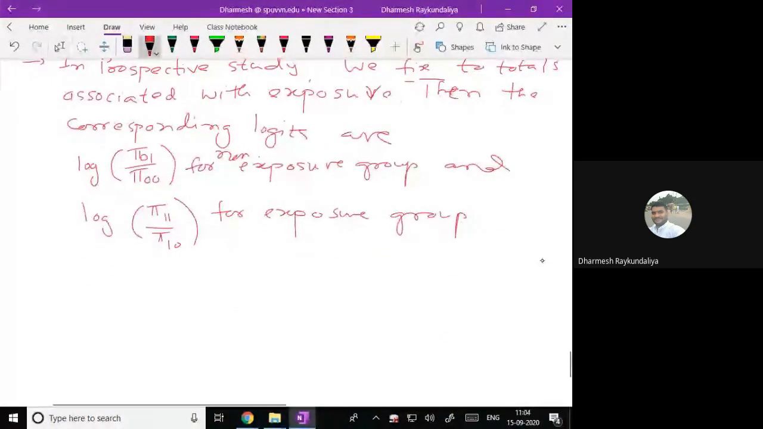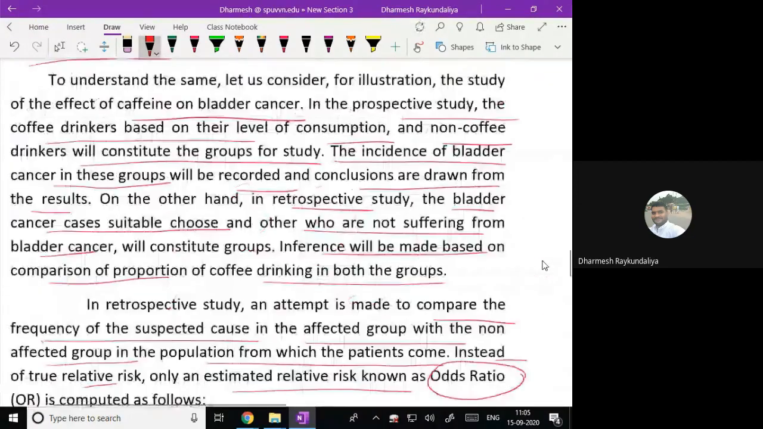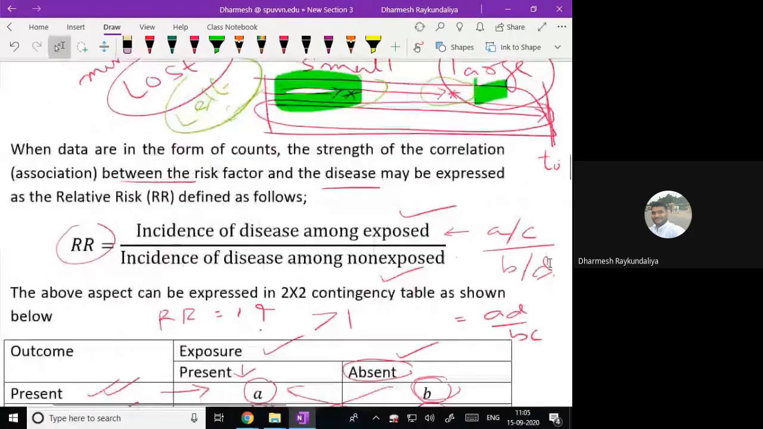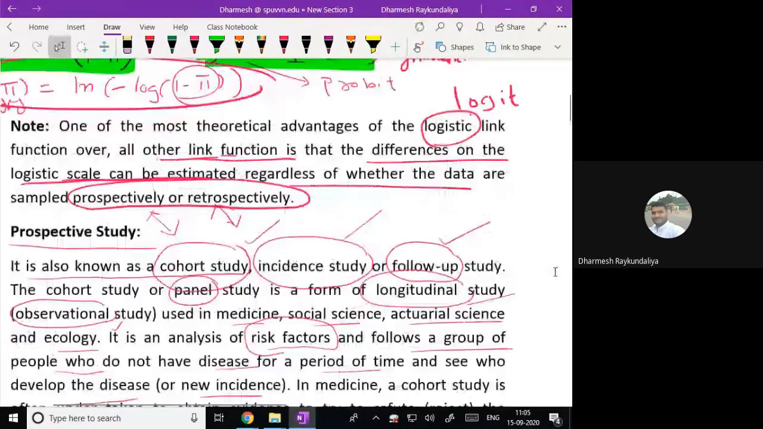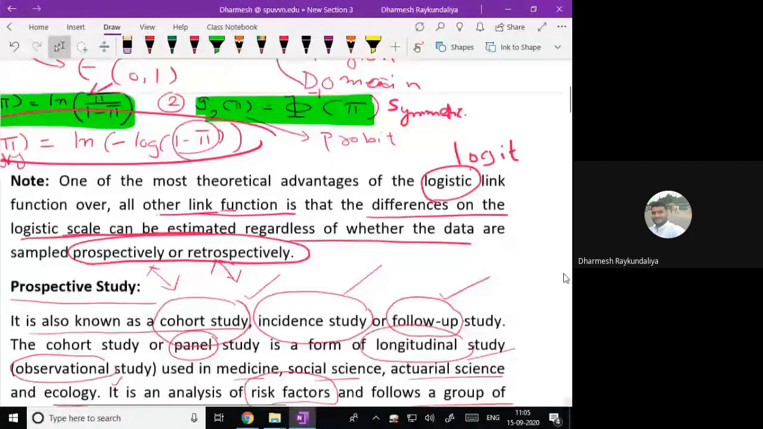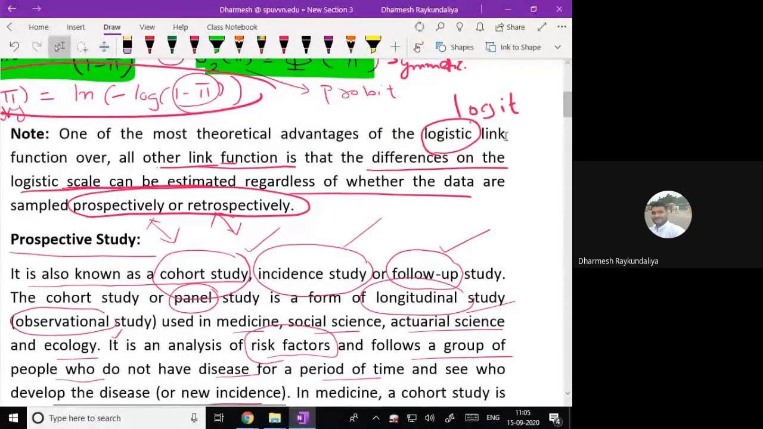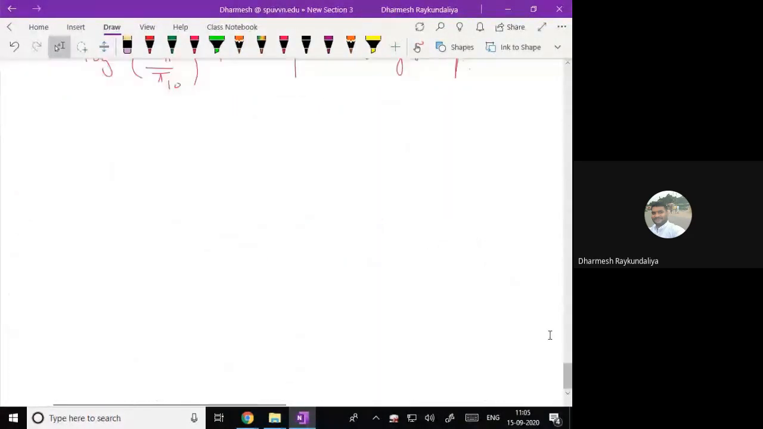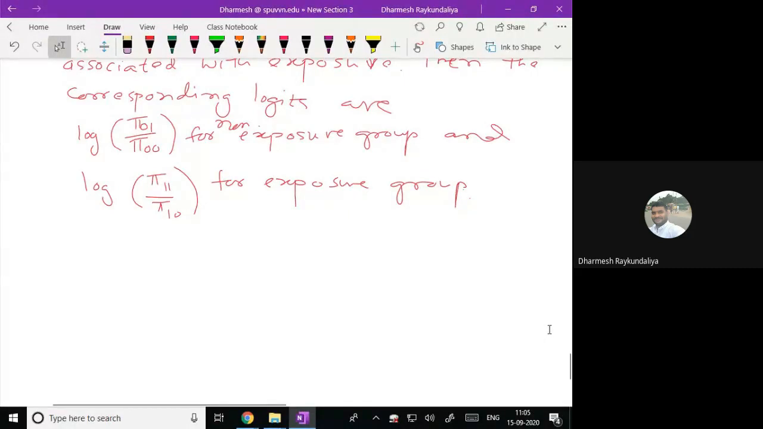Now, if you remember, I said that on a logistic scale, the difference remains the same whether you have taken the data prospectively or retrospectively. I noted this at the initial stage. One of the most theoretical advantages of the logistic link function over all other links is that the differences on the logistic scale can be estimated regardless of whether the data are sampled prospectively or retrospectively.